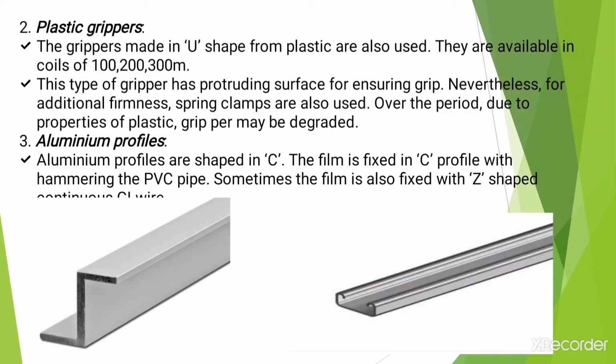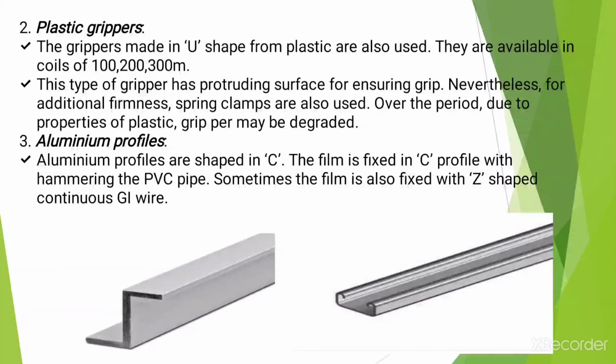Then next is plastic grippers. Grippers made in U shape from plastic are also used. They are available in coils of 100, 200 or 300 meters, and this type of gripper has a protruding surface for ensuring the grip. Nevertheless, for additional firmness, spring clamps are also used. And over a period, due to the properties of plastic, the gripper may degrade.